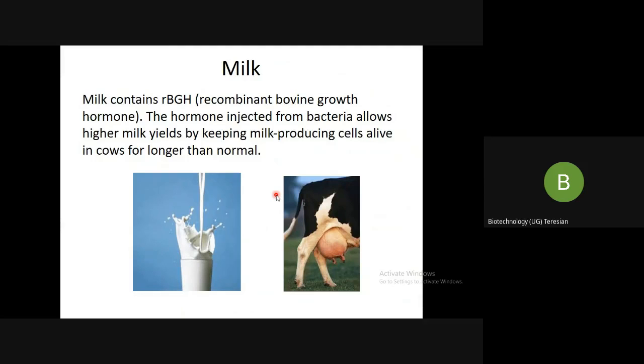The intention of the scientists is that the cow is able to produce milk for a longer duration of time by keeping the milk producing cells alive for a longer period of time. How? By introducing the recombinant bovine growth hormone from the bacteria.